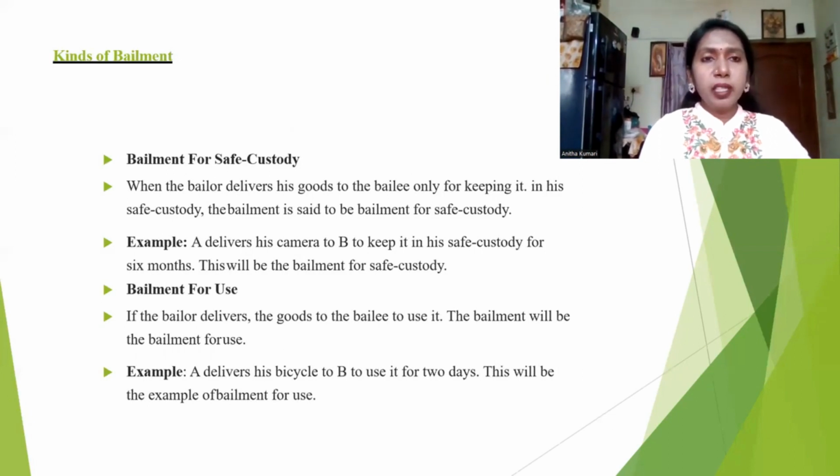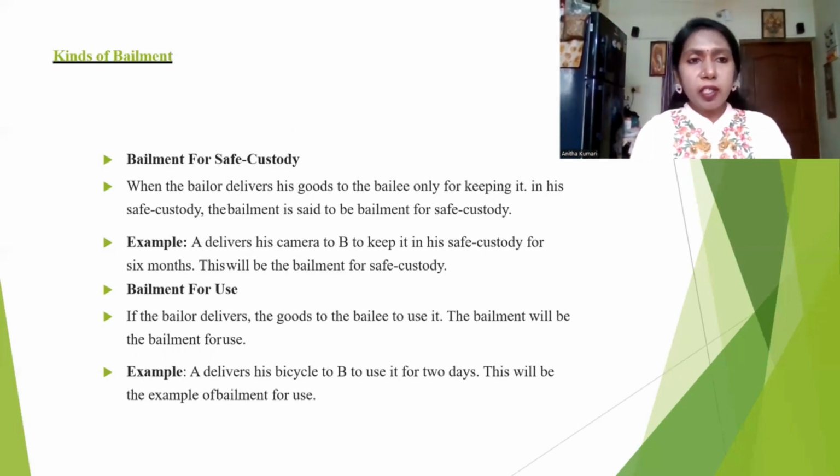Kinds of bailment. Apart from the three categories, there are certain kinds of bailment. First one is bailment for safe custody. That means when one person hands over goods to another person, the bailee, for keeping it for some period for safe custody purposes. A delivers his camera to B to keep it in safe custody for 6 months. This will be a bailment for safe custody.